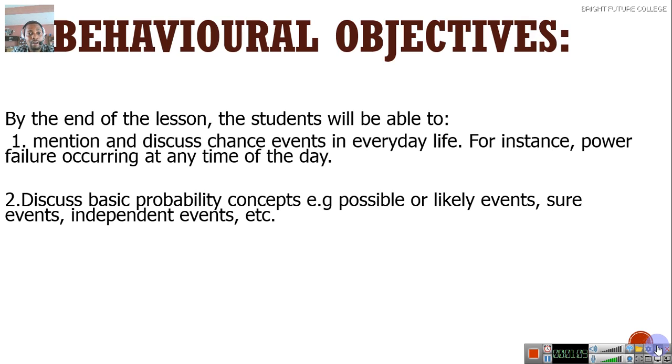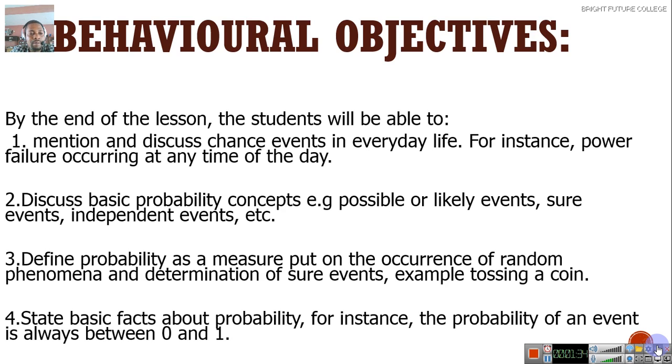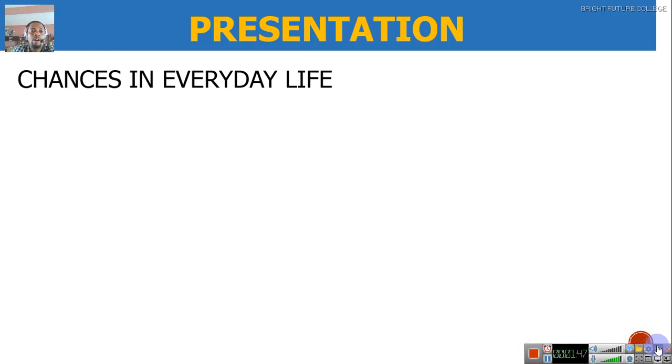Discuss basic probability concepts, example, possible or likely event, sure event, independent event, etc. Define probability as a measure put on the occurrence of random phenomena and determination of sure event, example, tossing a coin. State basic facts about probability, for instance, the probability of an event is always between 0 and 1. All right. With that, we'll move straight to what we have.